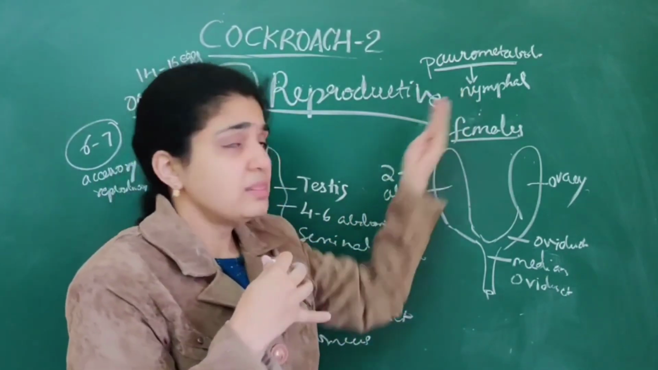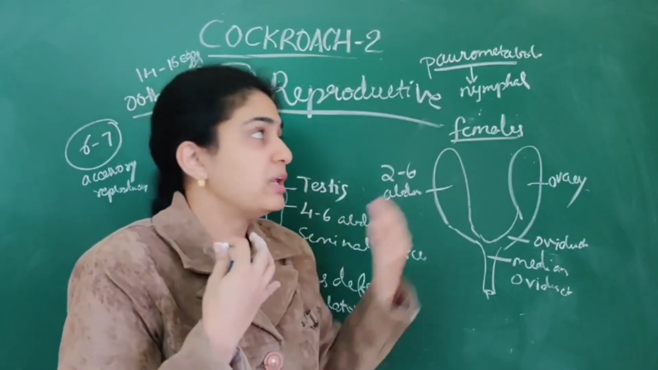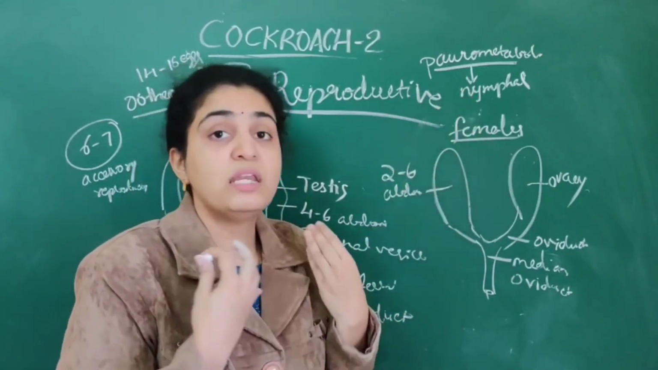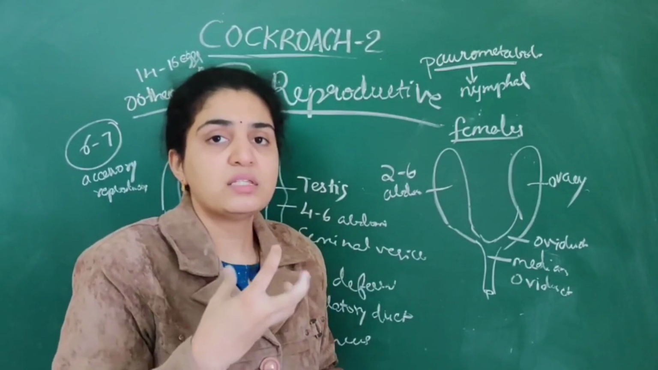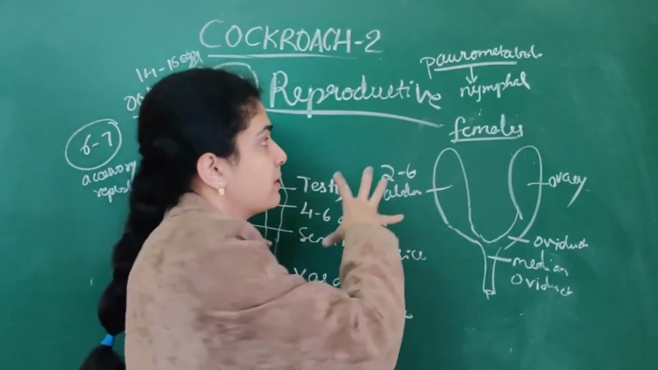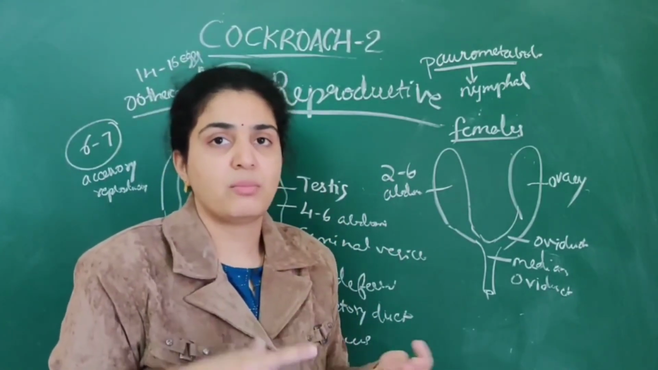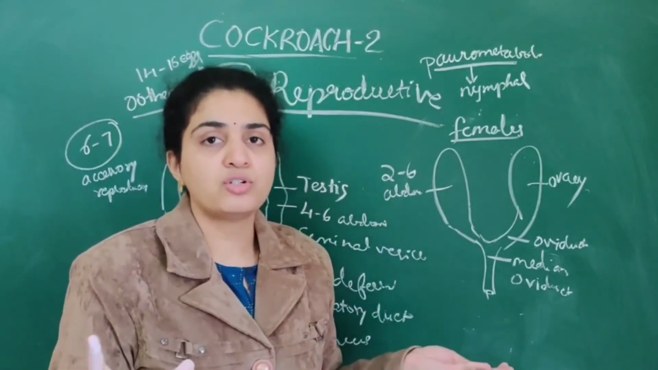They are called paurometabolous cockroaches because they give rise to a nymphal stage. That is, numerous nymphs are produced, then finally cockroaches. They are produced in a moist environment. So this is about the cockroach.